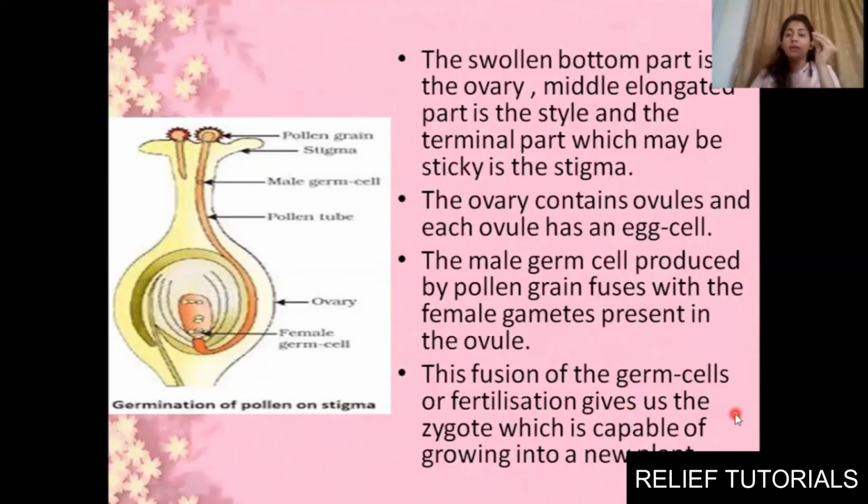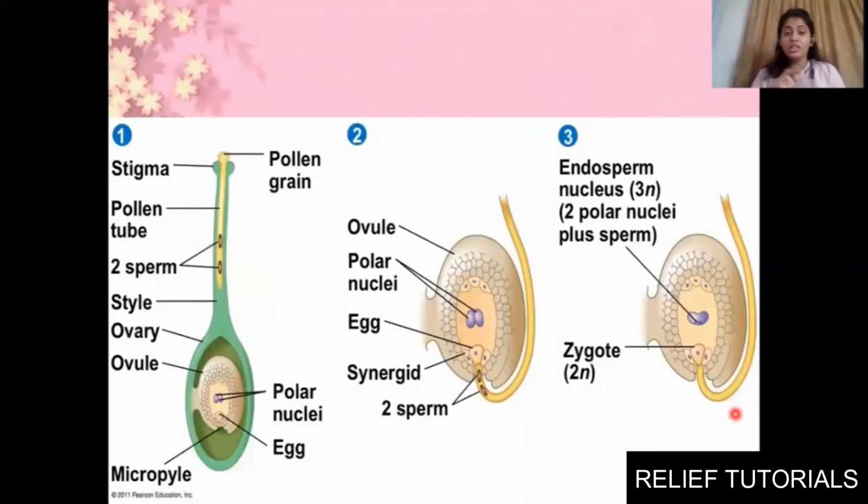As soon as the female germ cell, that is the egg, and the male germ cell unite, they will form a zygote. That zygote is capable of growing as an individual in future, as a new plant. Clear? See here, this process of fertilization is shown, how it takes place.